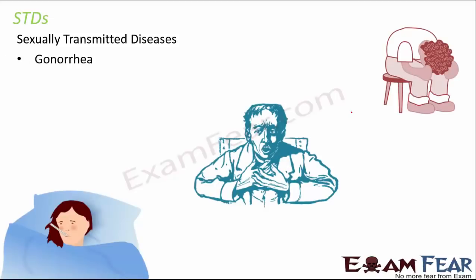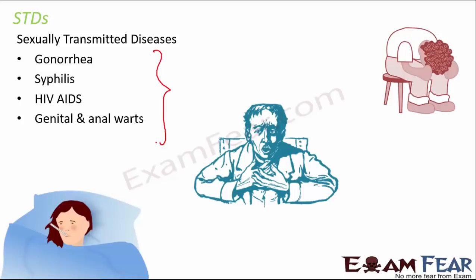Sexually transmitted diseases are those diseases which are transferred from one person to another due to sexual contact. For example, gonorrhea, syphilis, HIV/AIDS, genital and anal warts. These are some of the sexually transmitted diseases. So you should know about their causes and how you can prevent these diseases, or what precautions can be taken to prevent them. So these were some of the important topics of how do organisms reproduce.